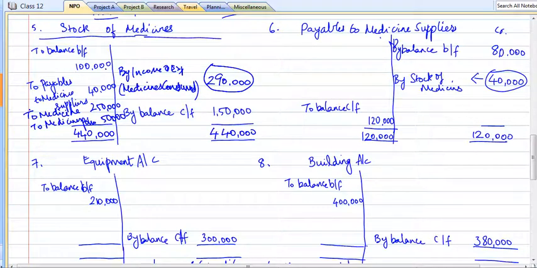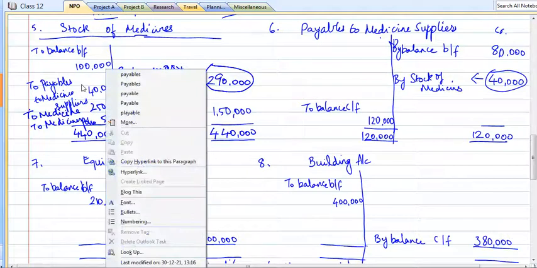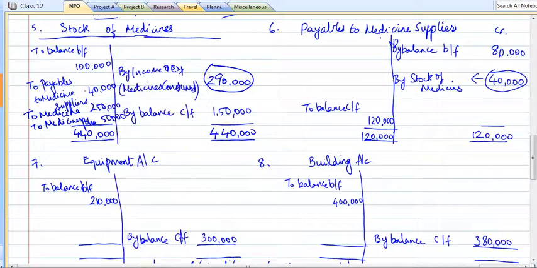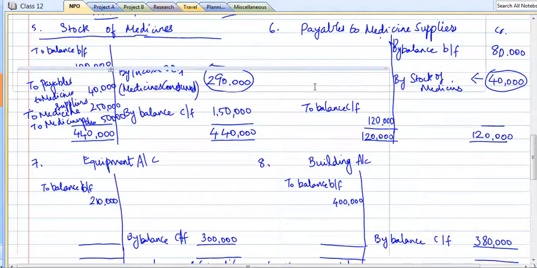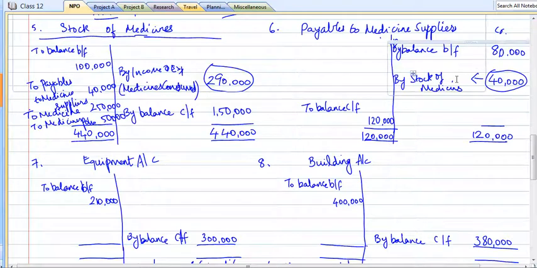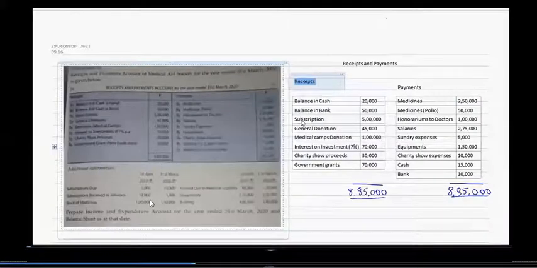The opening we had of 1 lakh, then we purchased 40,000 and 3 lakh 40,000. So totally we had a 4,40,000 stock of medicines. But the closing balance says only 1,50,000, which means that's why we reduced it. We got a balancing figure of 2,90,000, which is nothing but that much only we consumed during the year. We will take this to the income and expenditure account. So these two adjustments are also over.